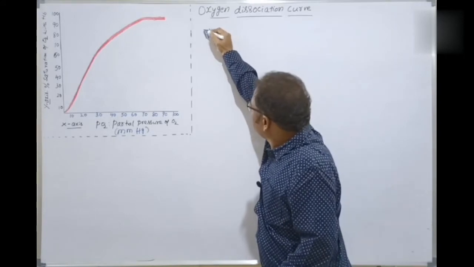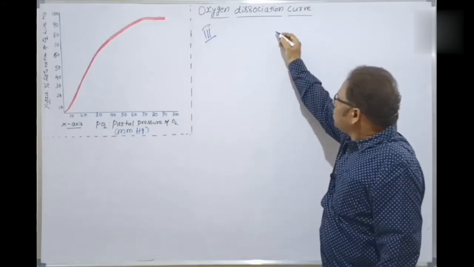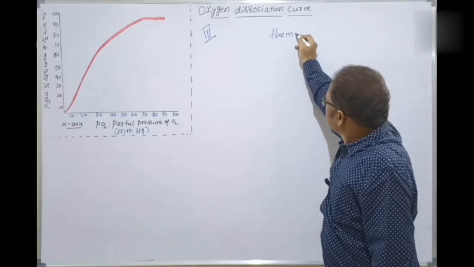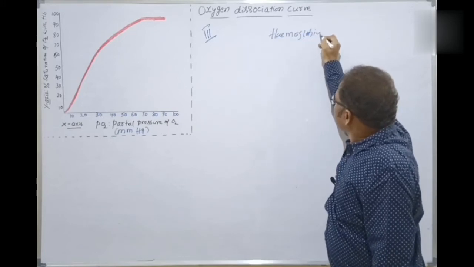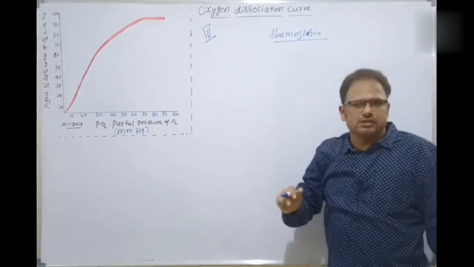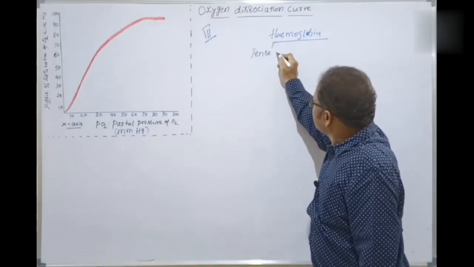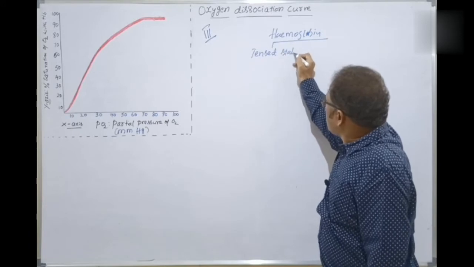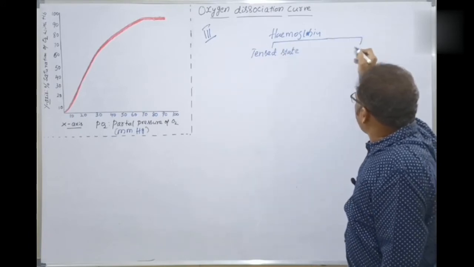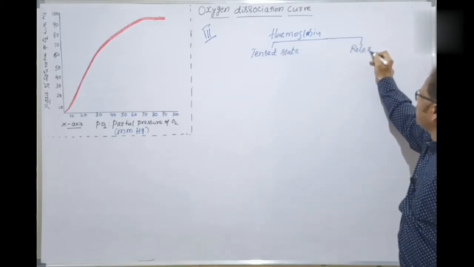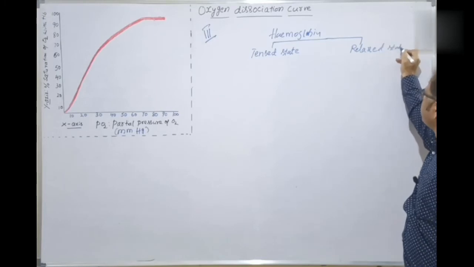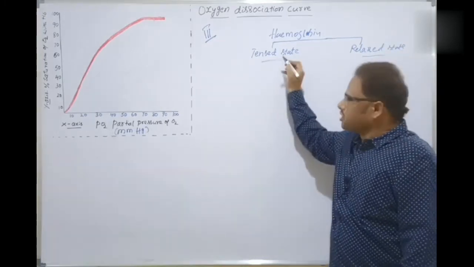In the third point, the hemoglobin contains two states. One is called the tensed state, the other is called the relaxed state. Tensed states and relaxed states here.